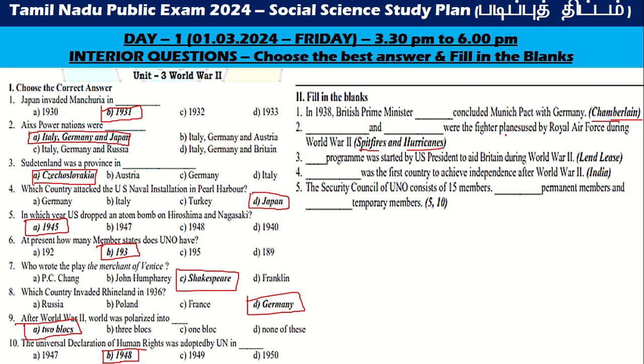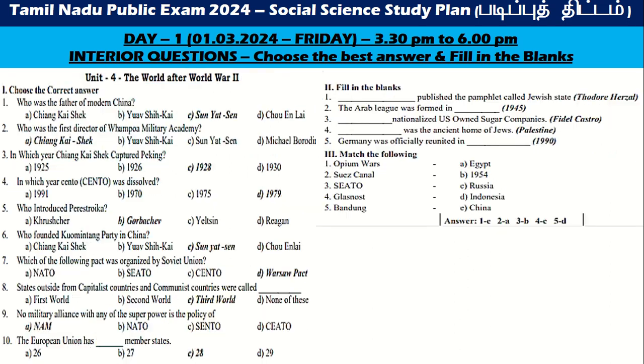Spitfires and Hurricanes were the fighter planes used by the Royal Air Force during World War. The Lend-Lease program was started by the US President to aid Britain during World War. India was the first country to achieve independence after World War. The Security Council of the UN consists of 15 members: 5 permanent members and 10 temporary members. Let us go to the fourth chapter.